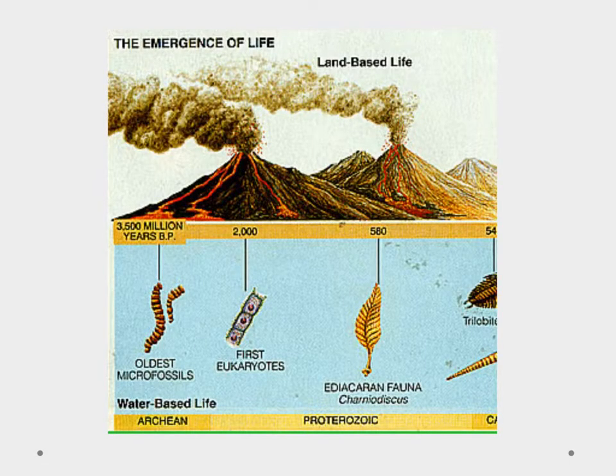So if we go back in time, if we take a look at it, we have our formation of the earth, and we can see geologically that we had a lot of cooling, volcanic activity. We're starting to see these volcanic gases build up in the atmosphere. We're starting to see water vapor condense and cool off and help cooling of the crust and form the earth. But then we start to see some of these other living things. And life started in water because water would protect those living things from the cosmic radiation of the sun.